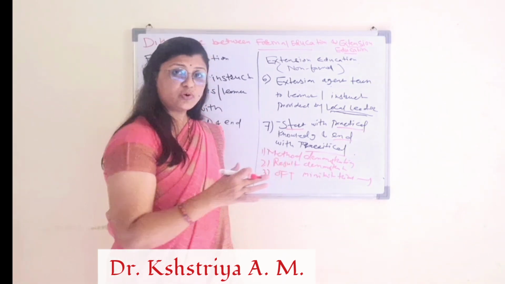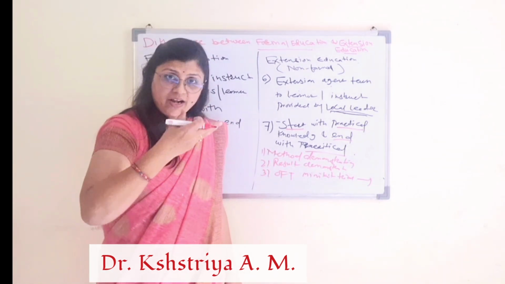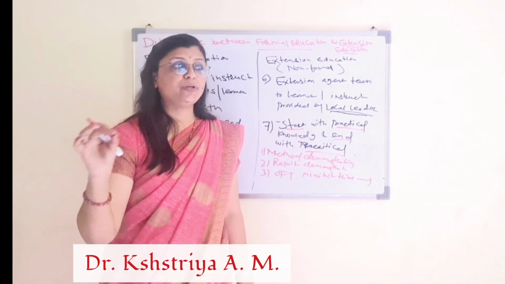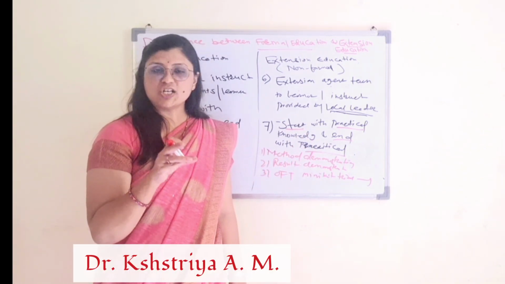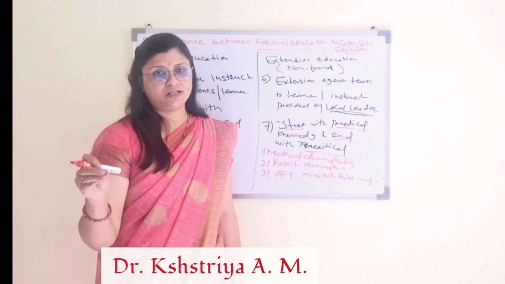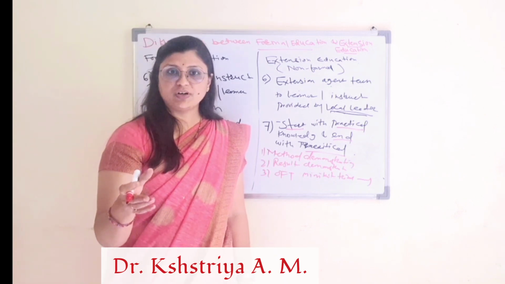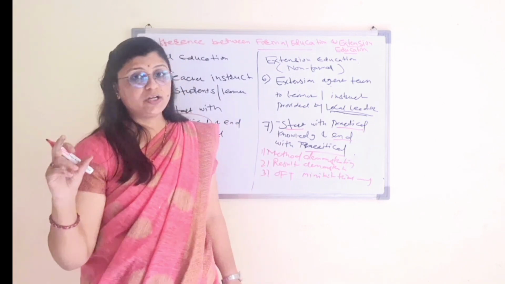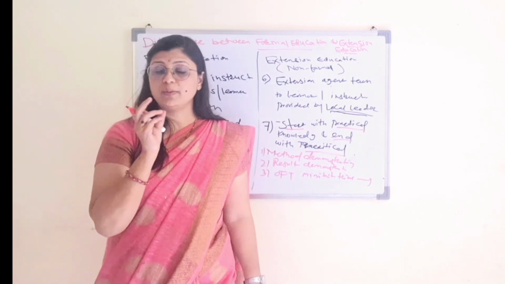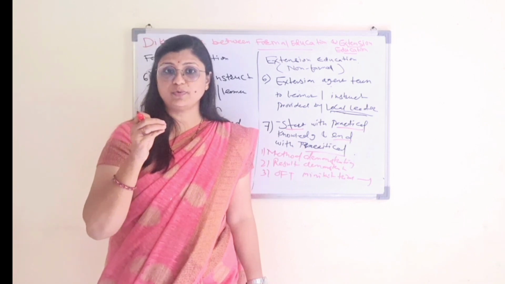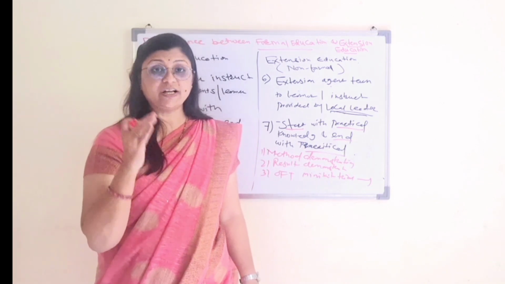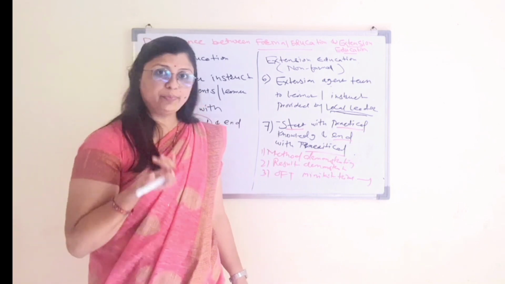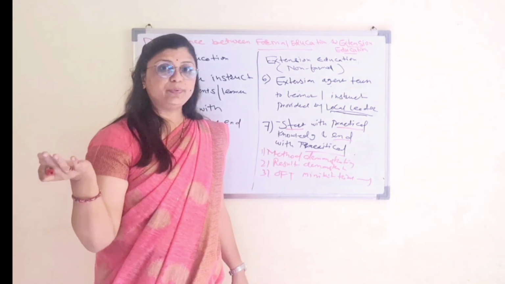So what is method demonstration? Learning by doing. First they provide practical knowledge to the farmer on how the particular thing should be done. For example, rhizobium treatment given to soybean seed. First they provide the information by actually doing the practical: how much seed, how much rhizobium, how much water should be taken, all this procedure. That is the practical knowledge given to the farmer. So first they adopt practical, and then it ends with theoretical.